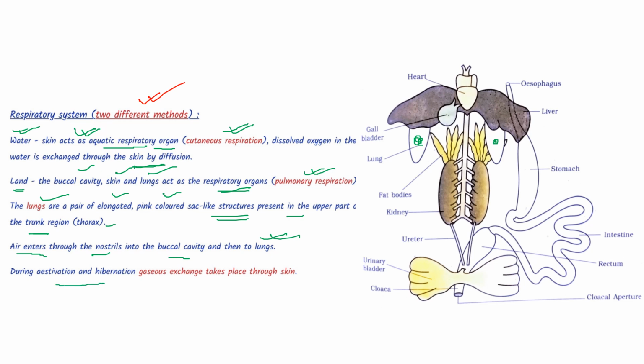During estivation and hibernation, gaseous exchange takes place through skin. So when the frog is in water, then also skin acts as the respiratory organ. During estivation and hibernation, skin acts as the respiratory organ, and the rest of the time we find the usage of lungs or these sac-like structures.